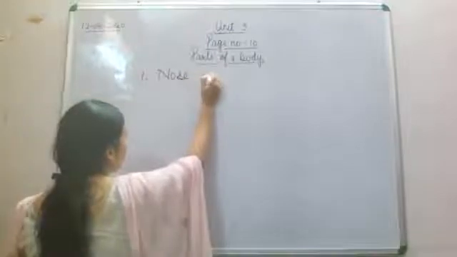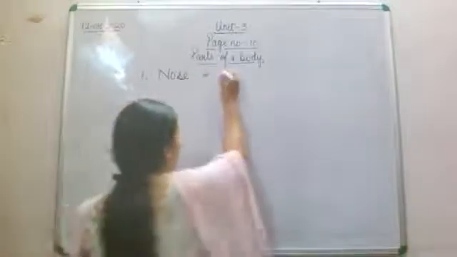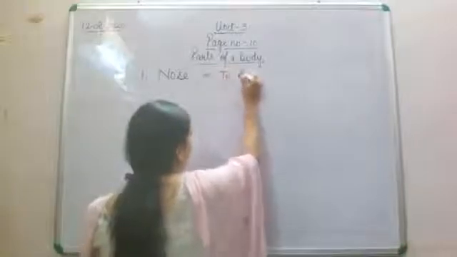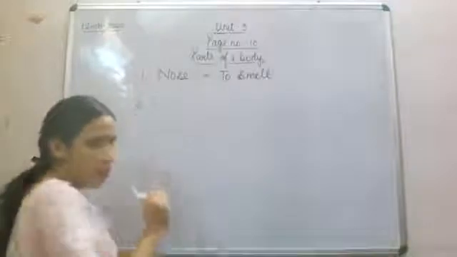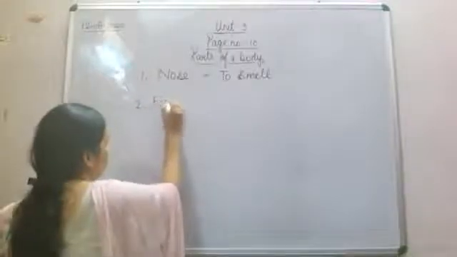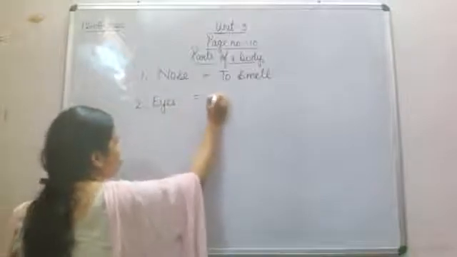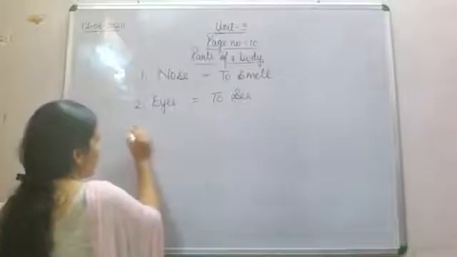Now what is the function of nose? To smell. Yes, to smell. Now number two is eye. Now what is the function of eyes? Correct, that is to see.